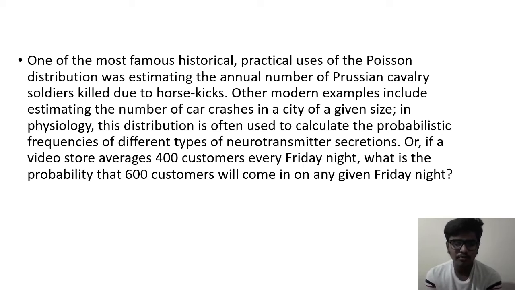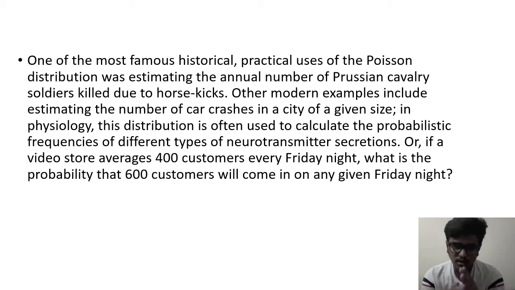Or, if a video store averages 400 customers every Friday night, what is the probability that 600 customers will come on any given Friday night? We saw this example in the previous slide.